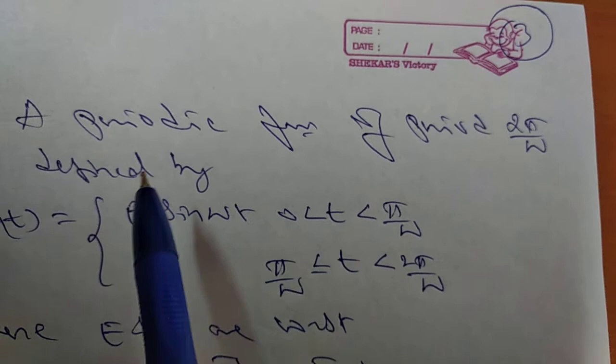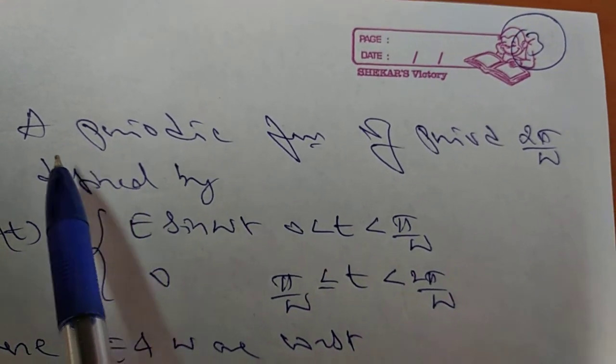Next problem, this is an assignment for you. You do this one. What is the problem?